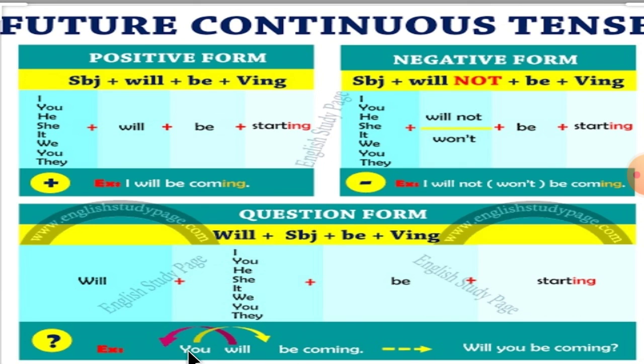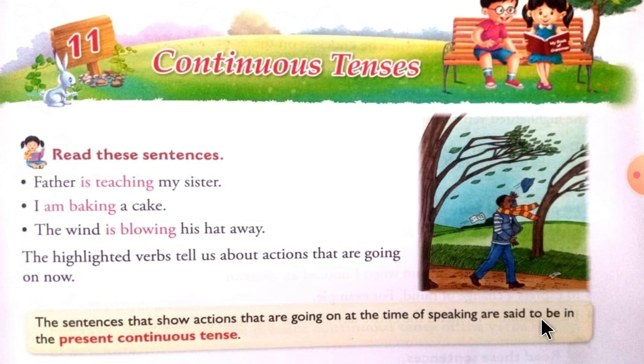So, see here, what you have to do while making question forms in a future continuous tense: it is given a positive sentence. You will be coming. So, the will comes first, you goes the second. You have to change the place of the first and second word. First goes second, second comes first. You will be coming. So, will you be coming? Will you be coming?